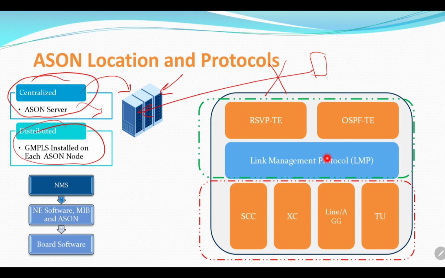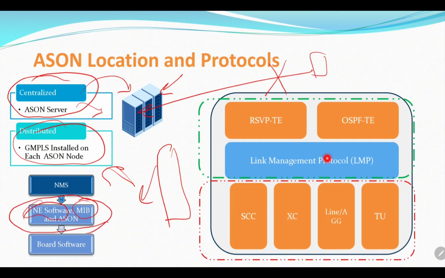If this communication goes down, the ASON functionality will not start. But for the distributed one, the GMPLS is installed on the controller of each node, and each node contains its own brain to decide the right way of protection. So the controller will have NE software, MIB, and ASON functionality.